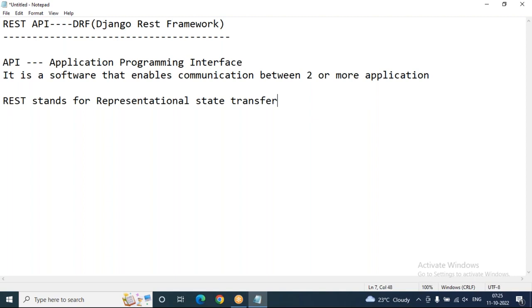Advantages of REST API: DRF stands for Django REST Framework. DRF allows the flexibility to extend and customize the framework's tools according to programmers' demand. It reduces development time greatly, and it also provides support for testing and debugging. A powerful serialization mechanism is there, and also a deserialization mechanism.